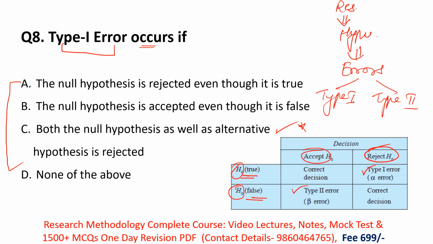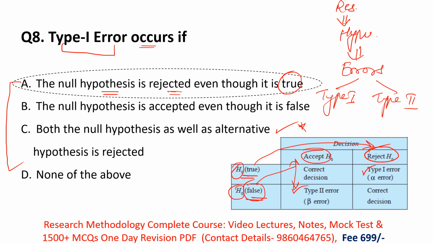Very simple: when your null hypothesis is true and you are rejecting it, it is type 1 error. When your null hypothesis is false and you are accepting it, it is type 2 error. And they are asking, type 1 error occurs when the null hypothesis is rejected, even though it is true. So this is known as type 1 error. That's why the correct option is option A.